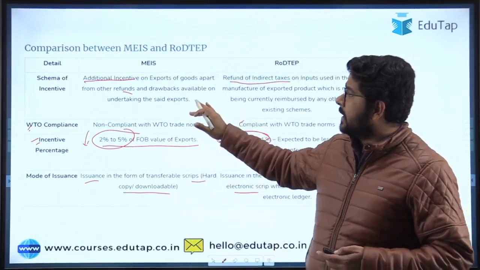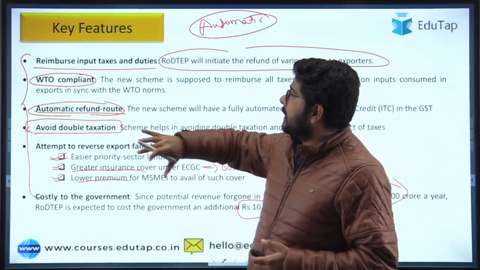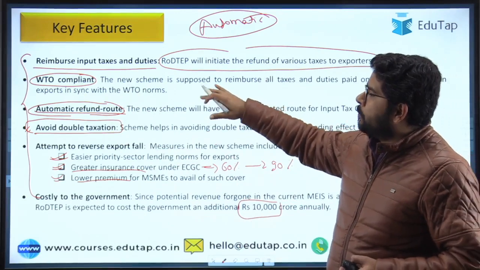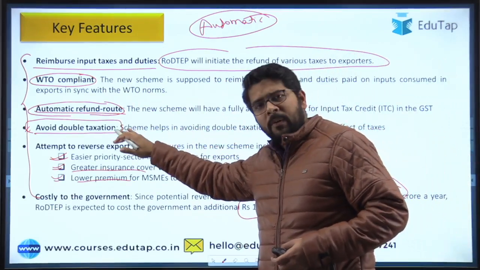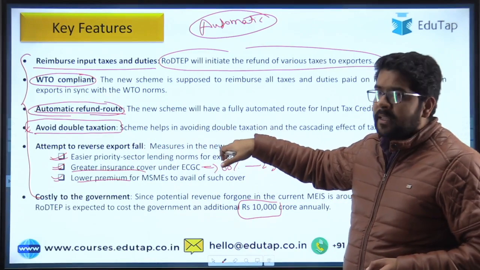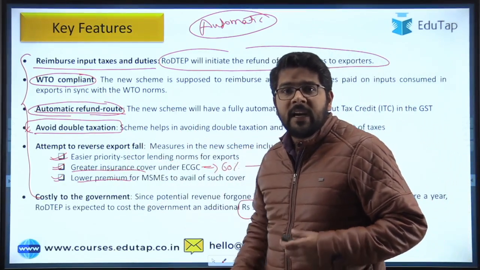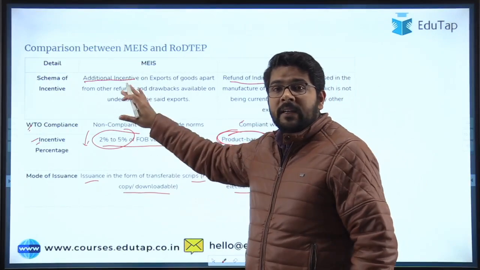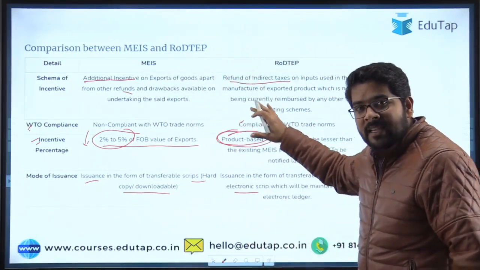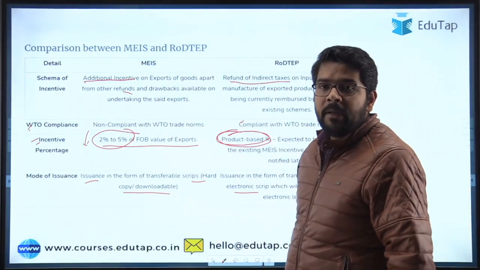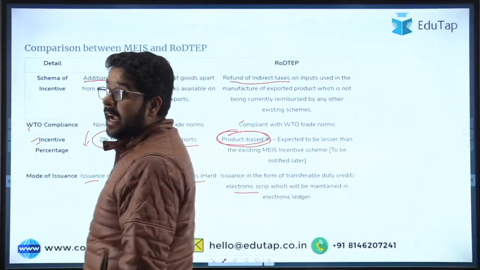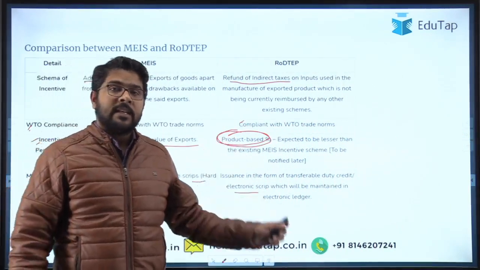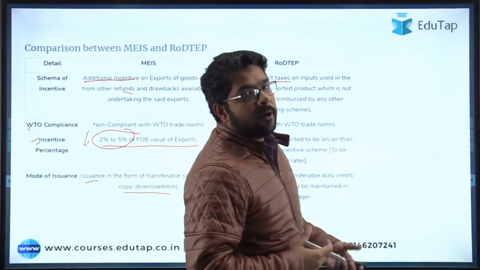Then there were certain key features that I have discussed, that it will lead to reimbursement of input taxes and duties, WTO compliant, then the automatic route will be there, then what are some additional benefits and how much it will cost to the government. Then I have given you the difference between the MEIS scheme as well as the RODTEP scheme. So guys, that is the entire detail of this particular scheme which you have requested me to cover.